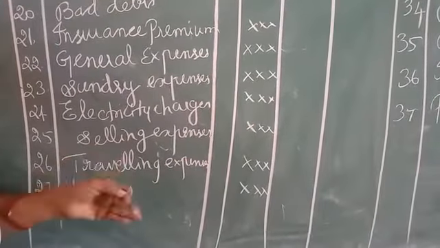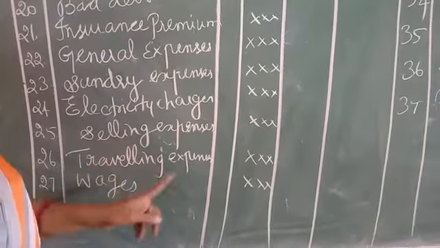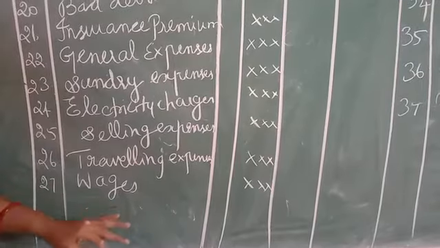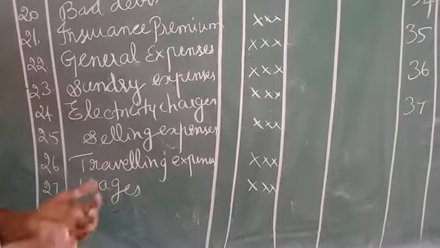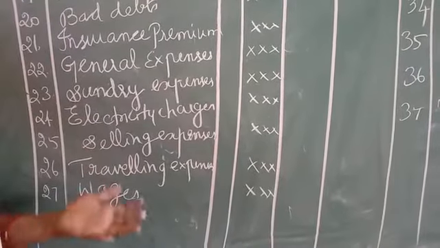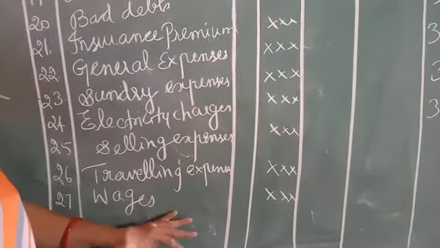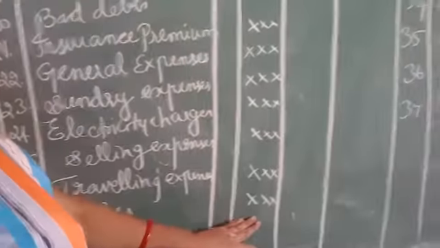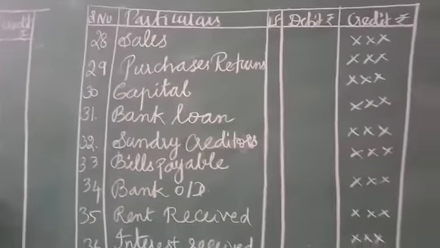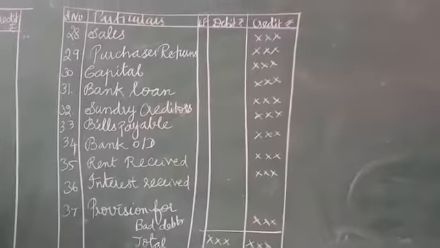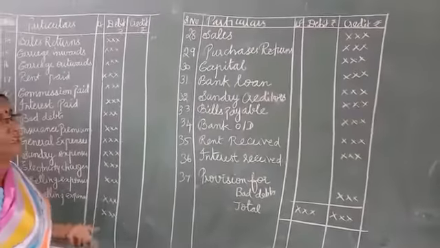Traveling expenses, we have to give our sales representative money to promote the product. That is an expense, so it is debited. Wages, we have to bring the materials, machines. If you are purchasing any machine, we can't lift the machine, isn't it? That particular man has to lift the machine and install it. For that we have to give money to that man, so that is wages. These are all debit items. These many expenses have to be incurred to do the business, so all these things are debited.